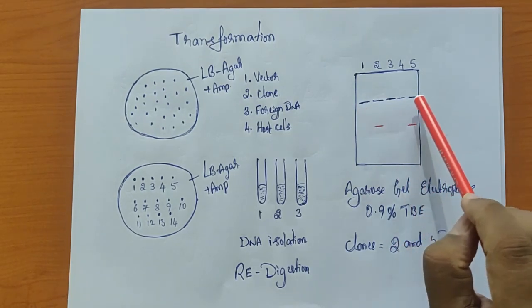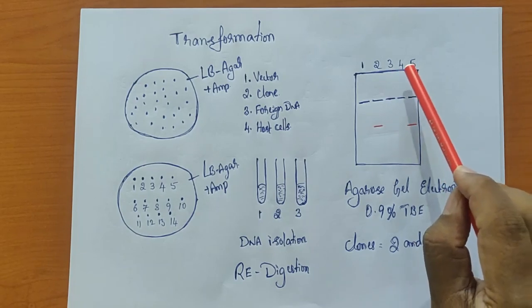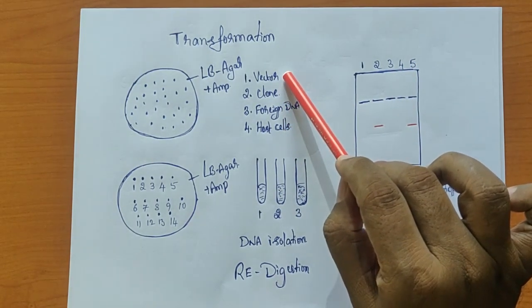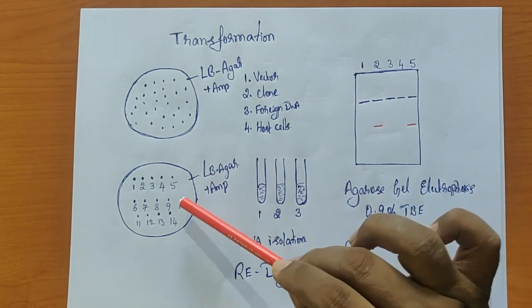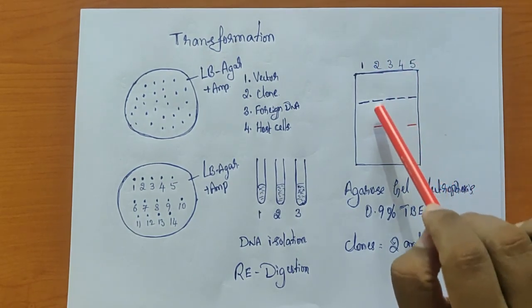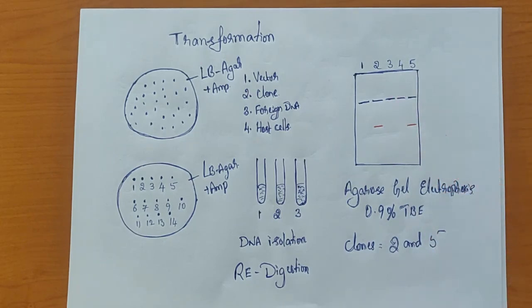By observing the DNA fragments, I can tell that 1, 3, 4 are just the vector DNA and don't have any clone, whereas number 2 and number 5 got additional DNA segments, which means they have a clone. Number 2 and number 5 are the clones. So this gives us an idea.